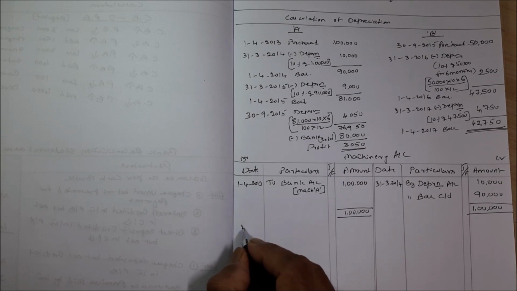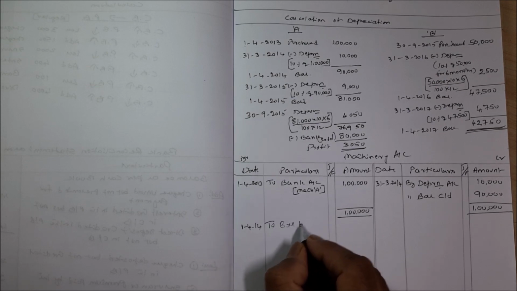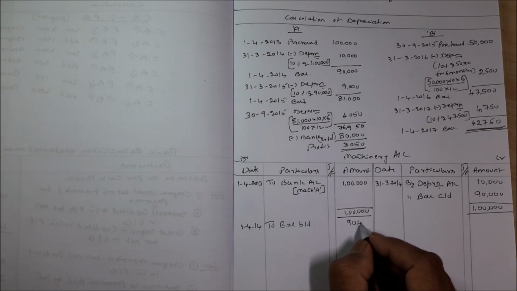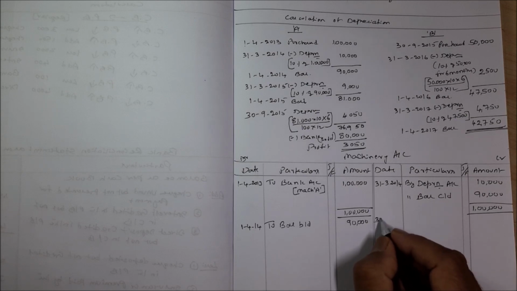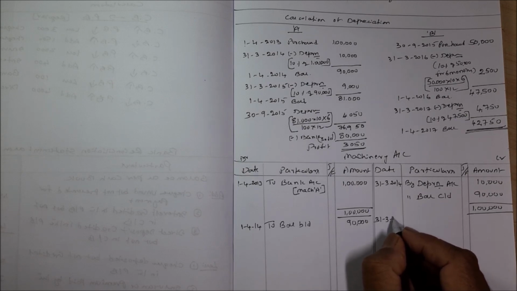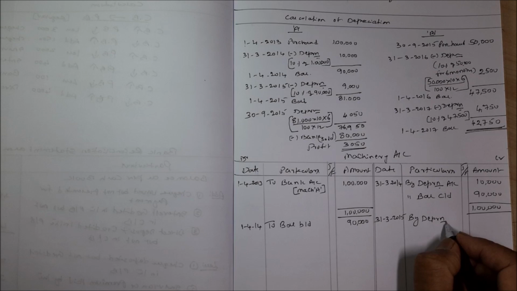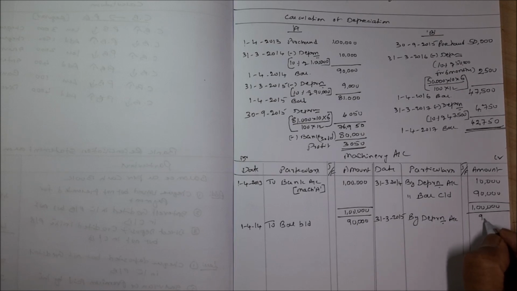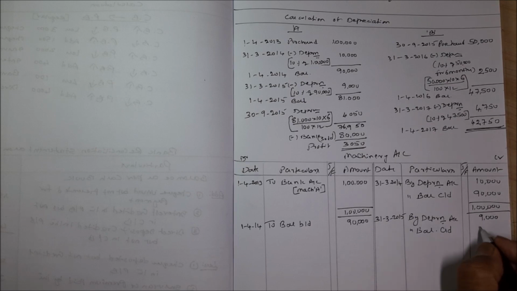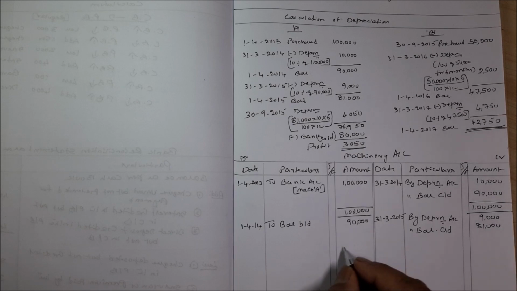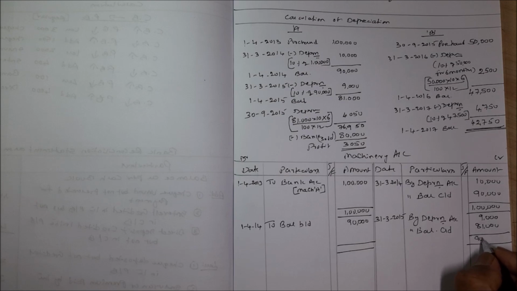Next, 1/4/2014 to balance brought down 90,000. In that year also nothing is there. 31/3/2015 by depreciation account 9,000, then by balance carried down 81,000, total 90,000.